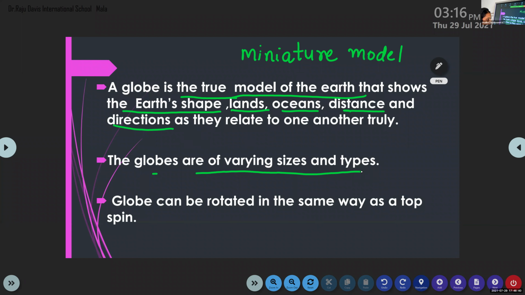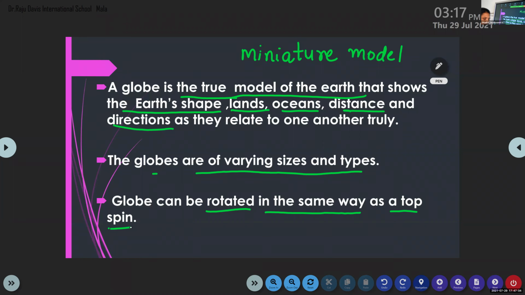Big ones are there. Small pocket globes are there. Big ones are very difficult to carry and the small one is easy to carry. So there are different types of globes. Some globes are very easy to carry, but some of them are very difficult.